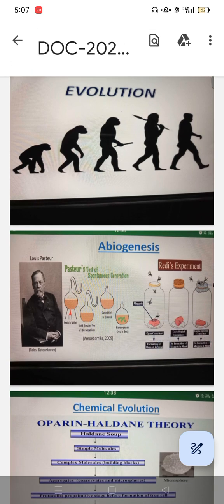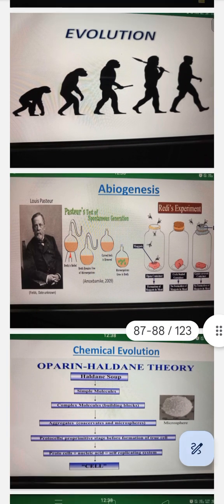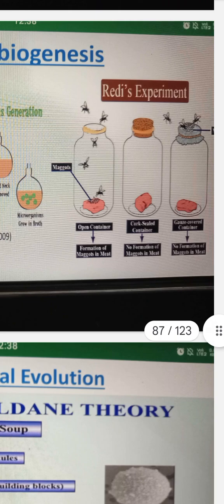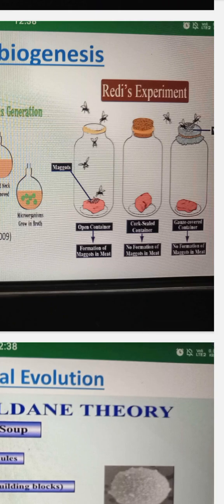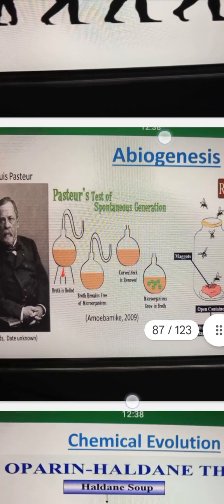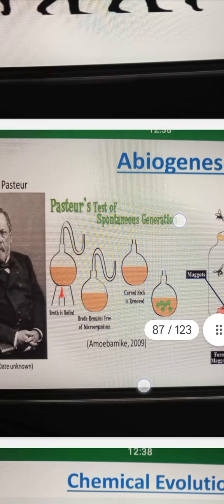Louis Pasteur's test of spontaneous generation, abiogenesis, experiment using meat. Open container: formation of maggots in meat. Then cork-sealed container: no formation of maggots in meat. Then covered one: no formation of maggots in meat. Pasteur's test of spontaneous generation: broth is boiled, broth remains free of microorganisms; curved neck is removed, microorganisms grow in broth.